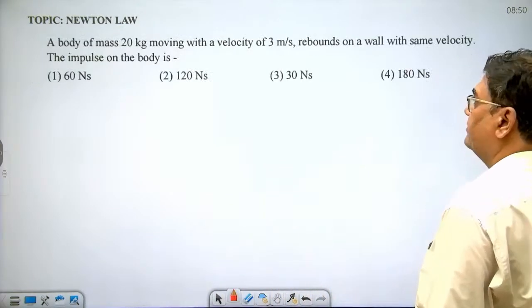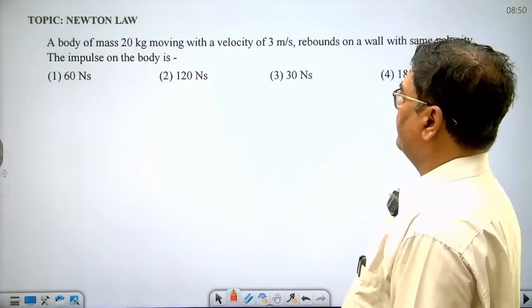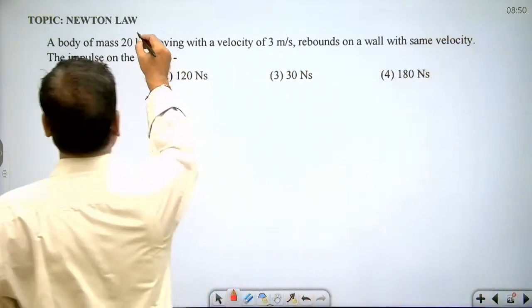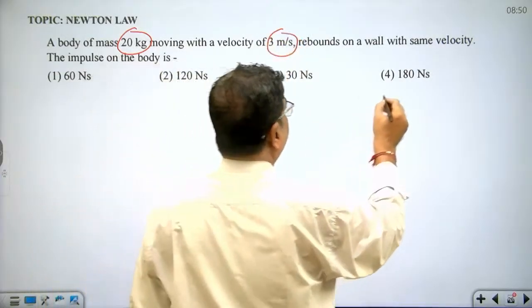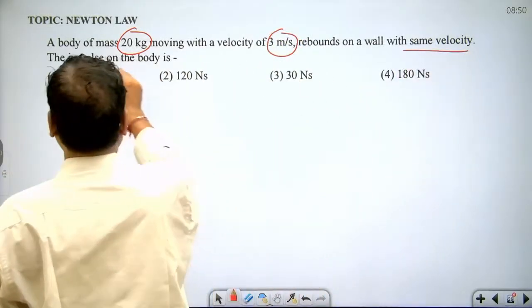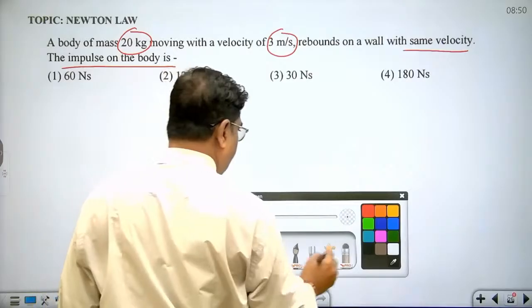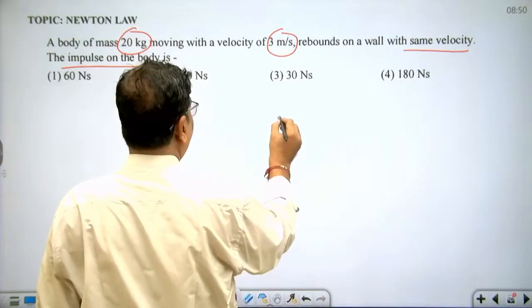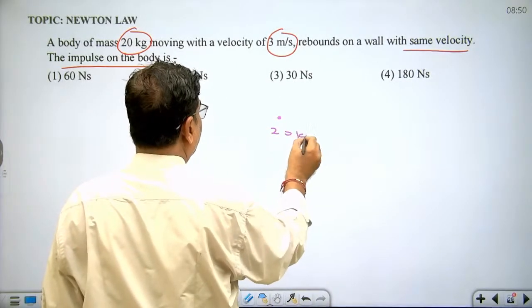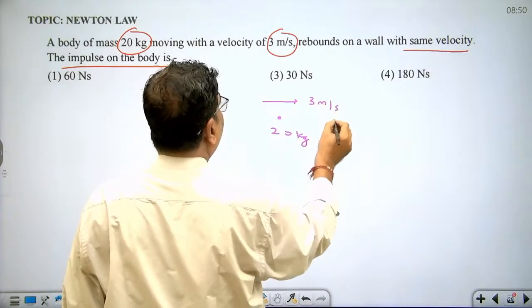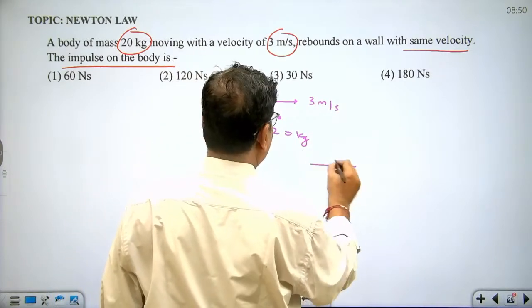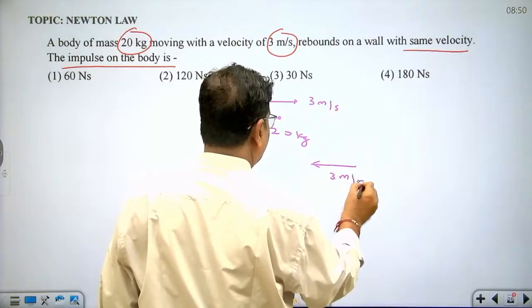Okay. Now let's see one more question. A body of mass 20 kg is moving with a velocity of 3 meter per second and rebounds with the same velocity. Find the impulse on the body. Impulse equals what? Change in momentum. The body is moving with velocity 3 meter per second, rebounding back with the same speed, that is 3 meter per second.